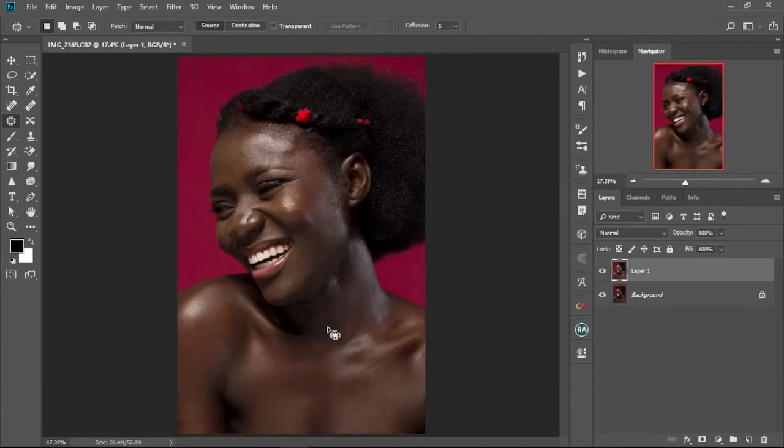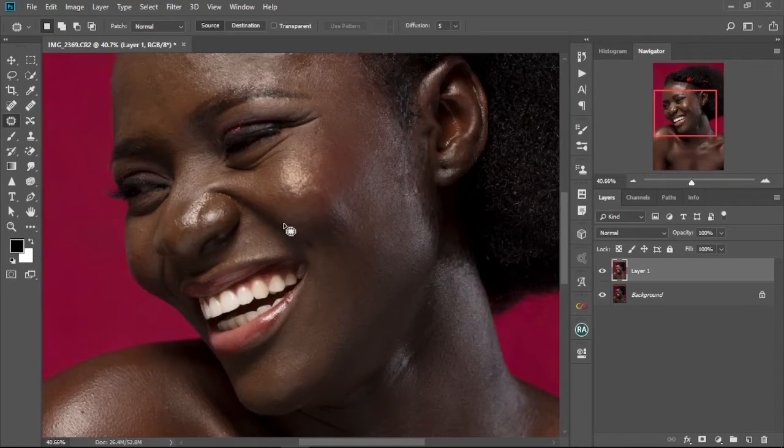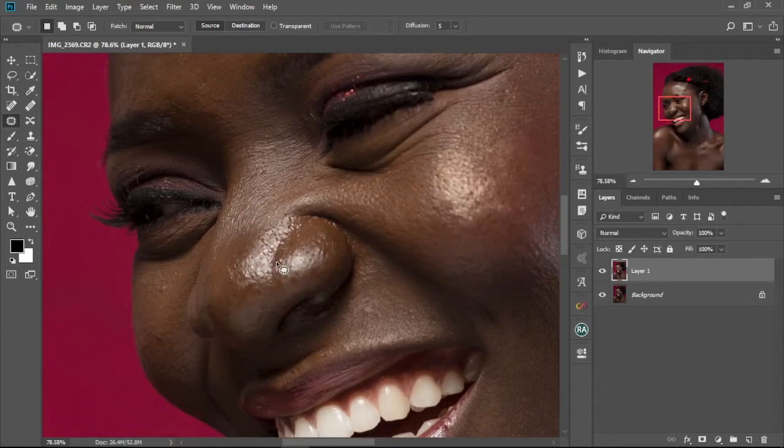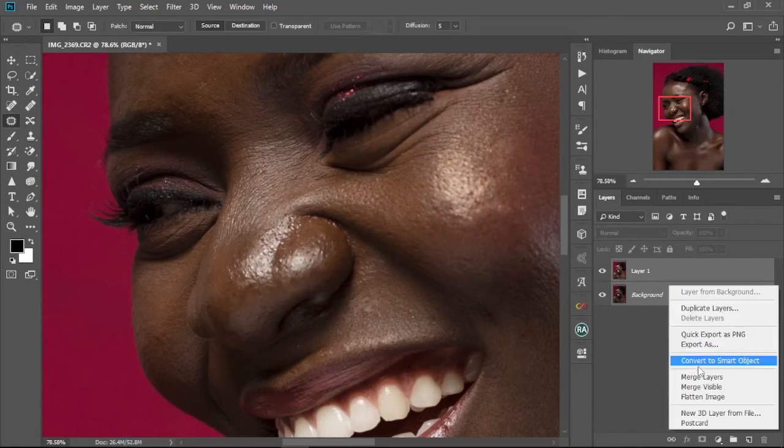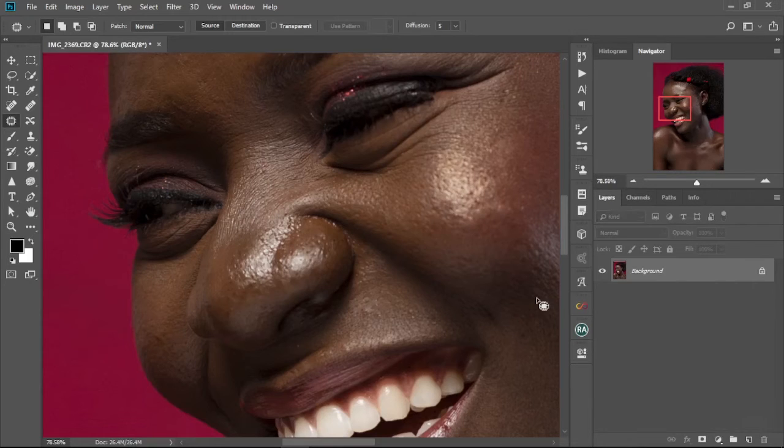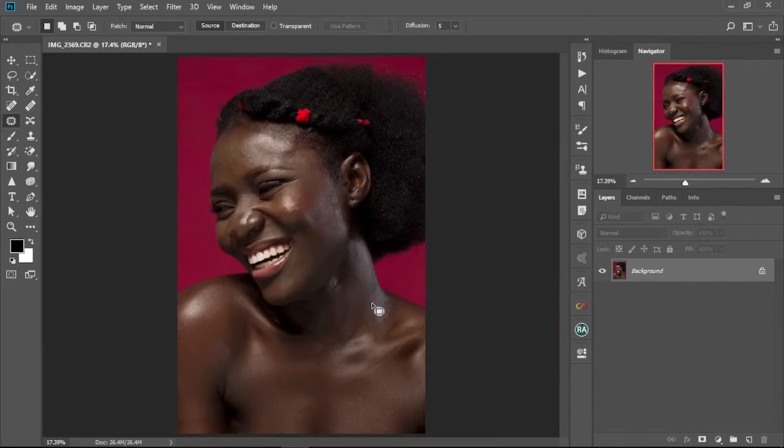Press Control 0 to zoom out, and then check if everything is okay. I think it's okay for me. I can now start doing my other stuff, like my frequency separation. If you're cool with that, you just Control-click on the layers and merge them, so you have it on one layer. So that is okay for me.